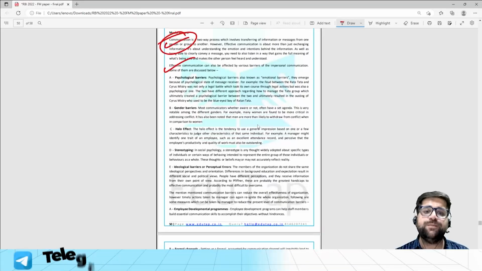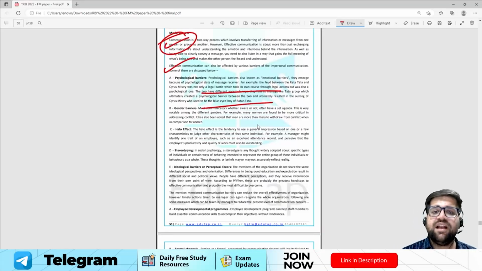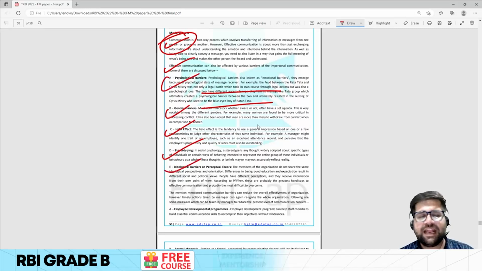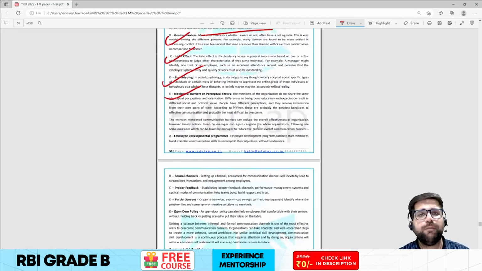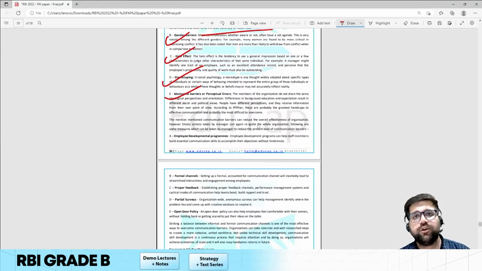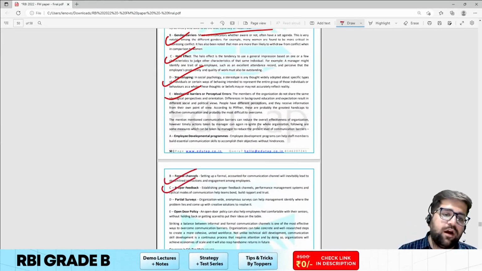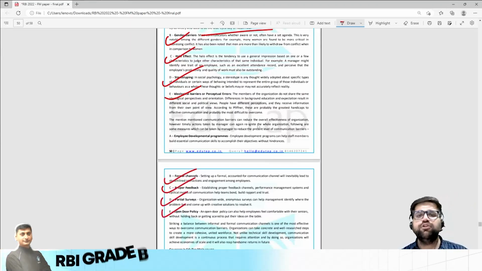You could also have explained this concept with different examples. And then at the end you could have described how a manager plays an important role in providing solutions to such barriers.